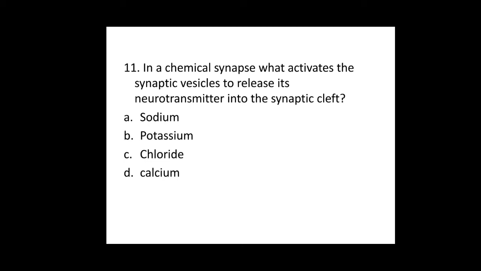From the fluid filled medium at the synaptic cleft, the calcium ions enter into the presynaptic membrane and bind to the receptors on the vesicles. So these vesicles release the neurotransmitters into the synaptic cleft. So for the 11th question the answer is option D, that is the calcium.